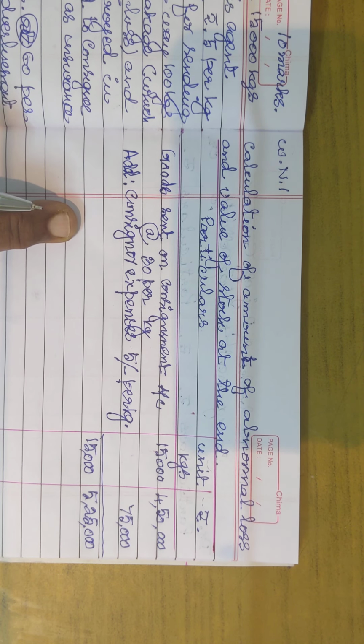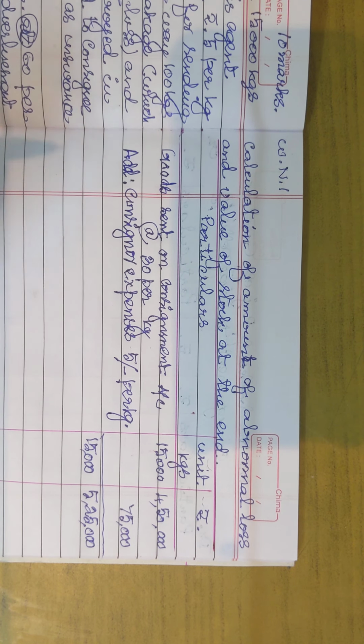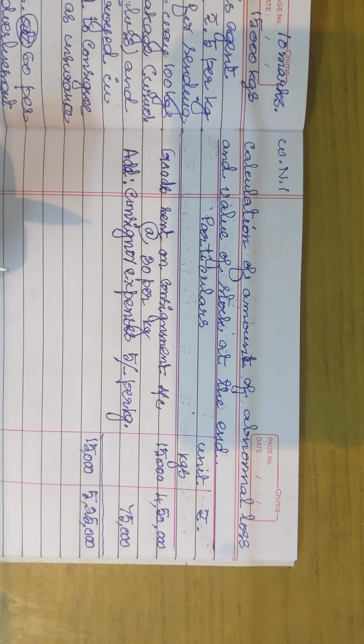I have to remove that abnormal loss from the consignment account. Why I have to remove the abnormal loss value from the consignment account? What happens? You recall when we do the journal entry for theft or accident by fire, what is the journal entry? We used to write theft account or accident by fire is a loss. So what is the golden rule?